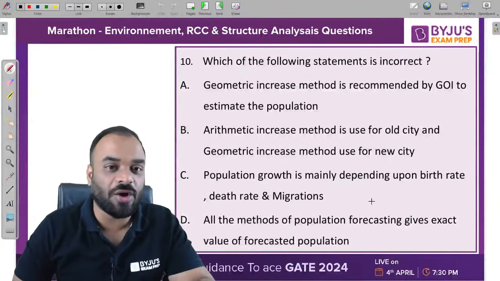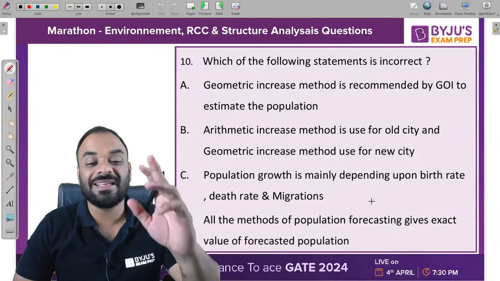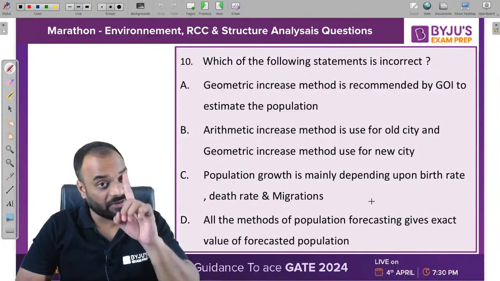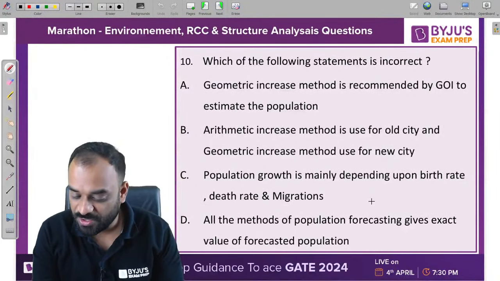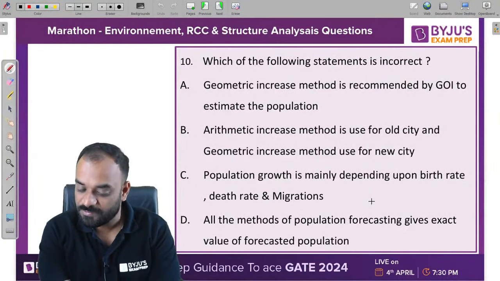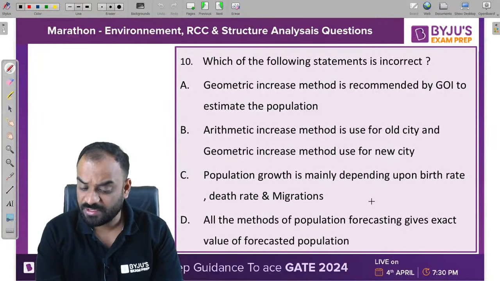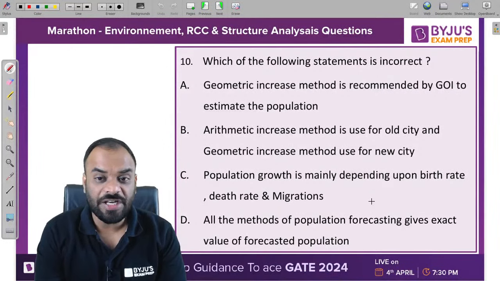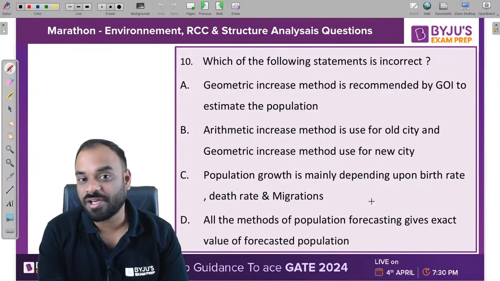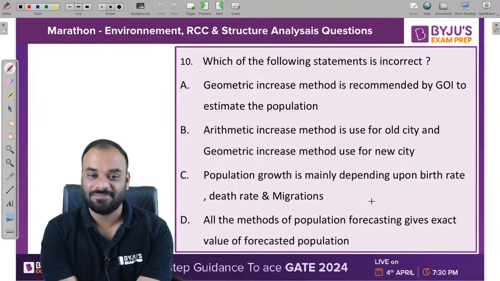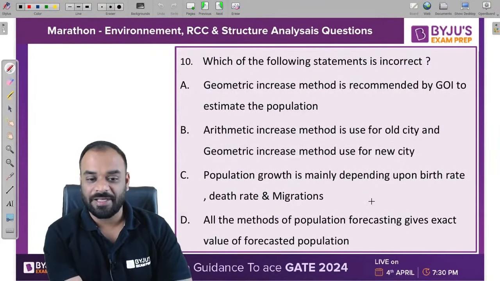Now you need to find out which of the following statements is incorrect. Not the correct one. Incorrect. Be careful. Ayush, Tiksha correct. P Kumari correct. Salgar correct. Okay. You need to find out the incorrect statement, not the correct one.